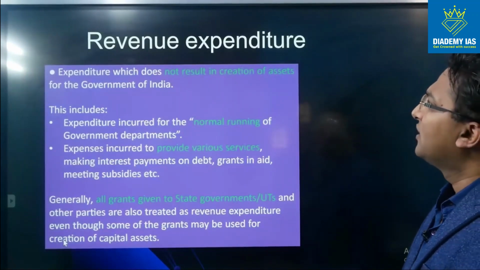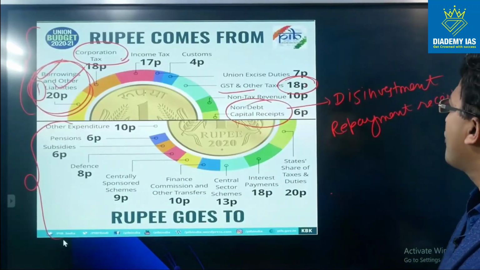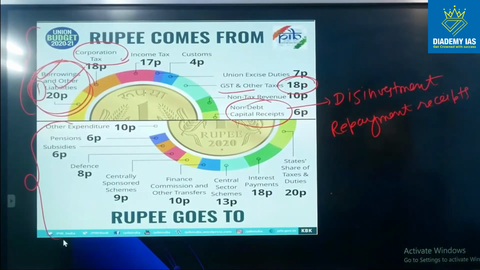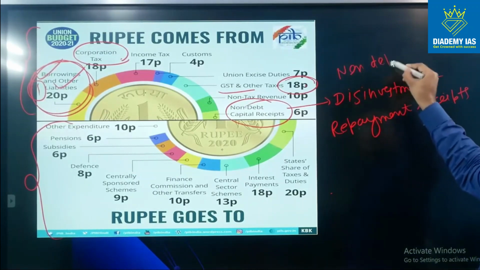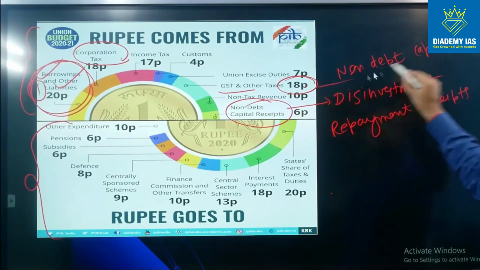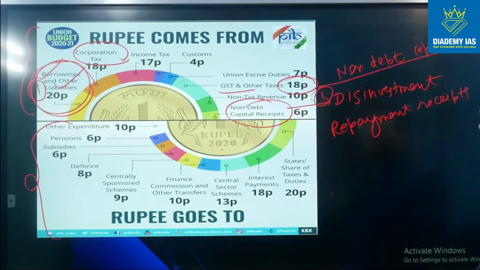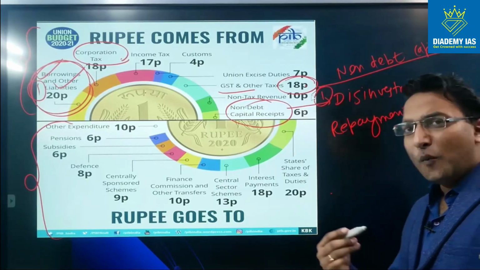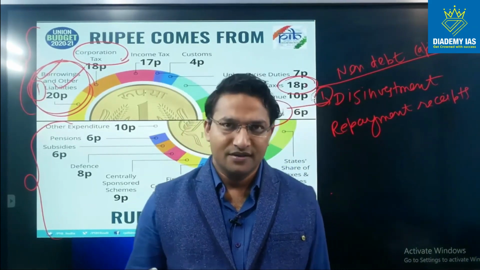Now coming to the revenue expenditure, right? In fact, before revenue expenditure, I should discuss this non-debt capital receipt, because this part has been missed in the slide. In the non-debt capital receipt, first there is disinvestment. Disinvestment means the government is having shareholding in many government companies.